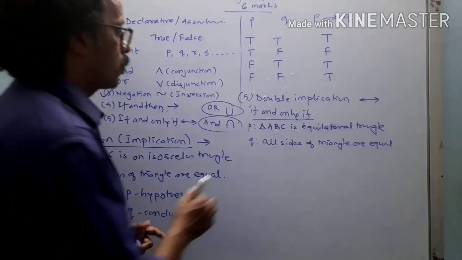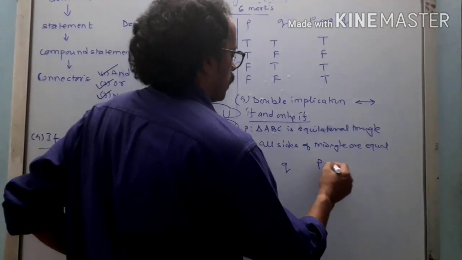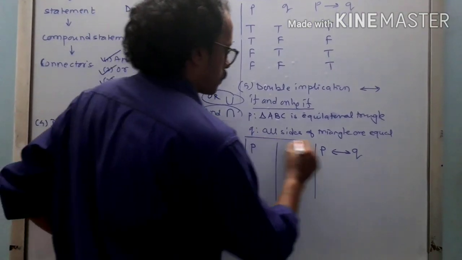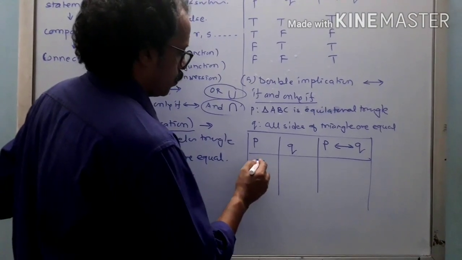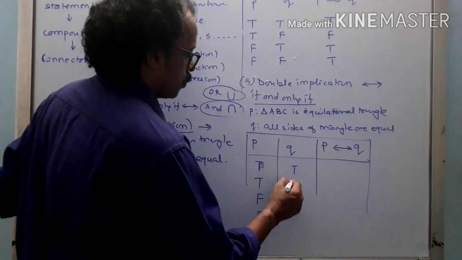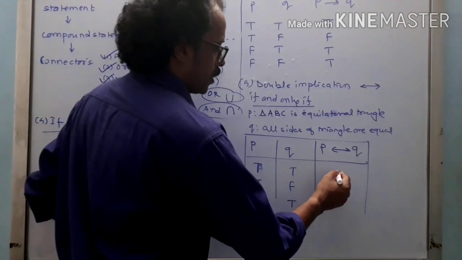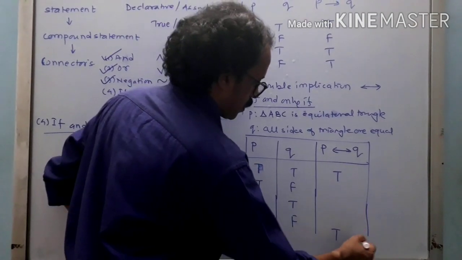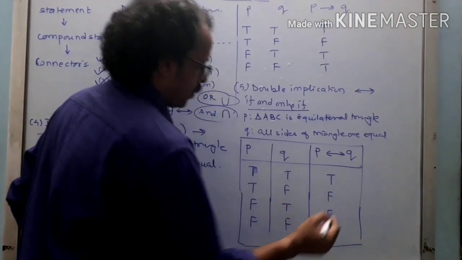So we can write down the truth table for that: P, Q, P double implies Q. The values are true, true, false, false, true, false, true, false. What I said: the first statement was correct and the last statement was correct, that is true, while if either of them is false.